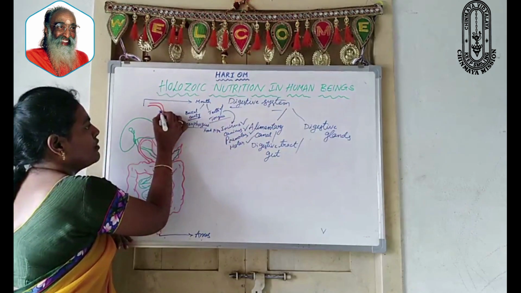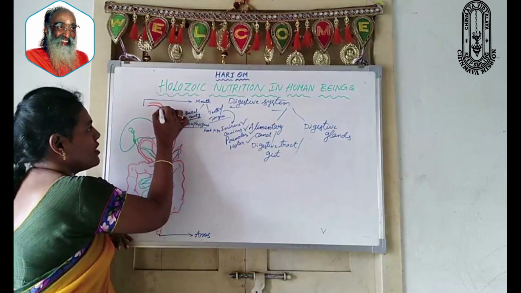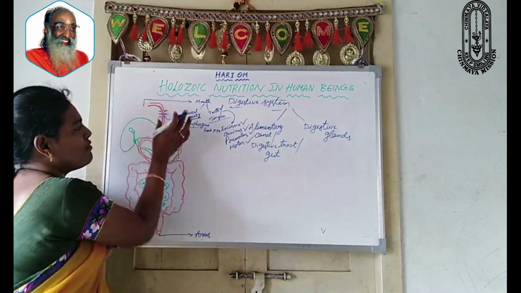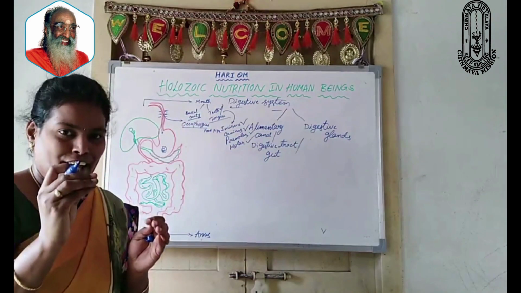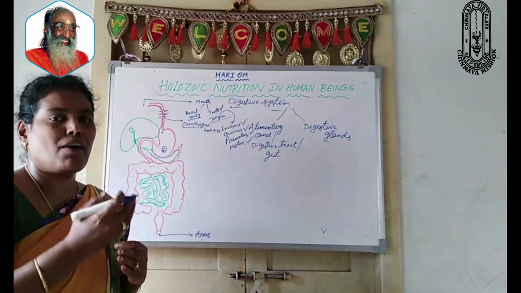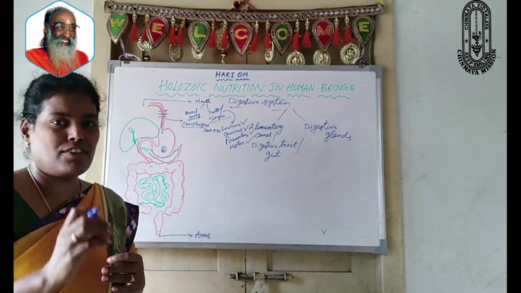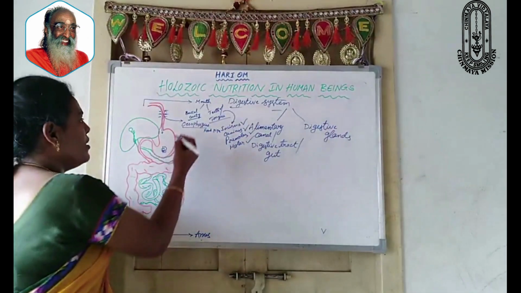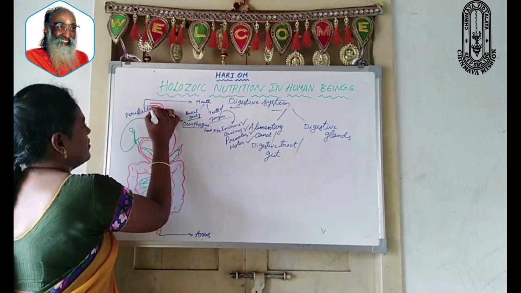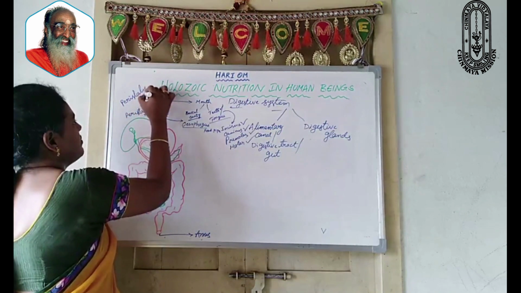Through this tube-like structure, the food passes on and reaches the stomach. Because of alternative and regular contractions and expansions of this muscular tube-like structure, the food passes from mouth to the stomach. These successive contractions and expansions of this food pipe are called peristaltic movements, or this process is called peristalsis.